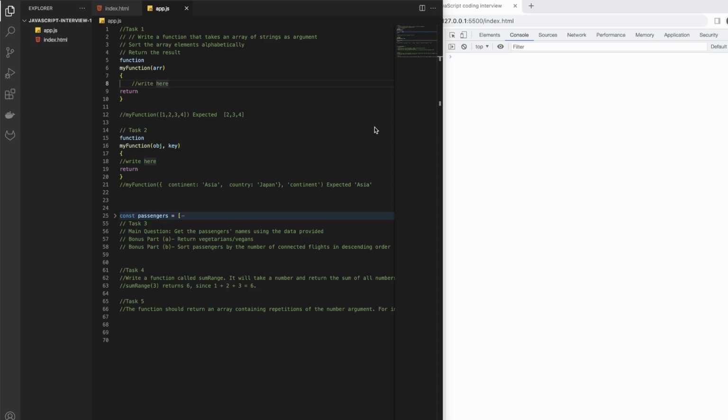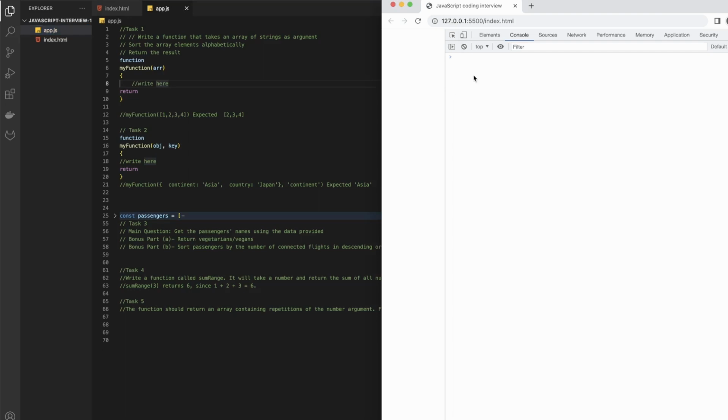Obviously this follows the first interview, where they also ask about your motivation, how long you have been working, and so on. So this is not the only part of the interview. Let's go here to task one. I have a simple HTML project with app.js embedded, but in your real interview you may be using some online JS editor. It really doesn't matter.